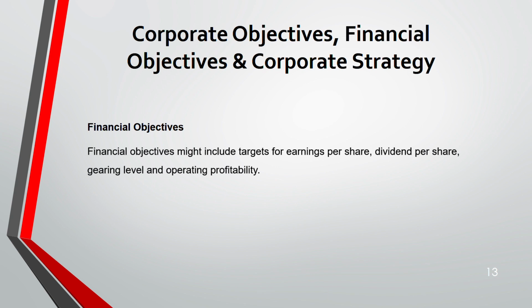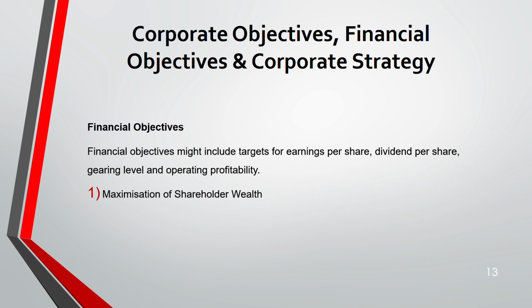Now, next is financial objective. Whenever you see the word financial next to the objective, make sure that it is something to be calculated. Some numbers are attached to it because it's a financial objective. For example, objectives like earnings per share, dividend per share, gearing level, operating profit. These are financial objectives.